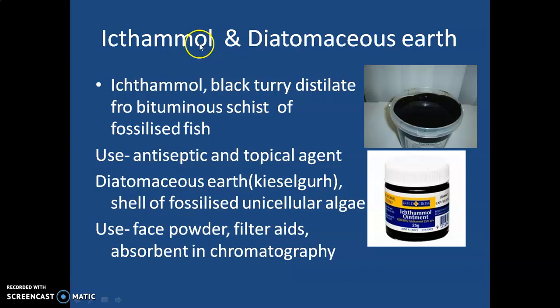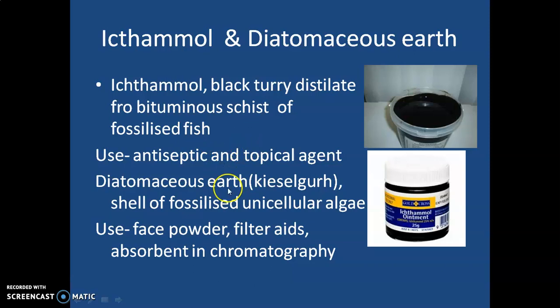Next two compounds, that is ichthammol and diatomaceous earth or Kieselguhr, are obtained from the fossilized source under the ocean. So ichthammol is a black tarry distillate which is obtained from the bituminous shale of fossilized fish. It is mainly used as a topical agent and antiseptic.